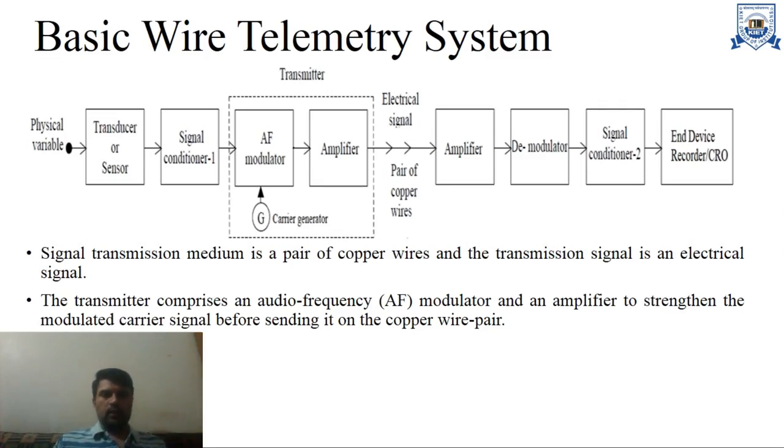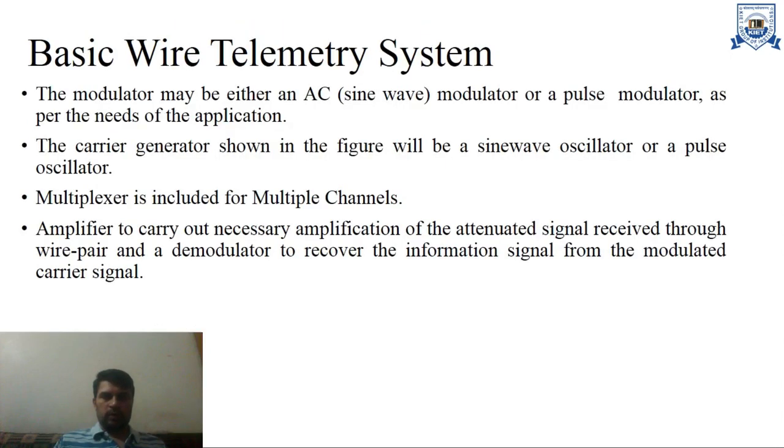The transmitter comprises an audio frequency modulator and amplifier to strengthen the modulated carrier signal before sending it on the copper wire. The modulator may be either an AC, alternating current or sine wave modulator, or a pulse modulator, as per the need of particular applications. The carrier generator shown in the figure will be a sine wave oscillator or a pulse oscillator.